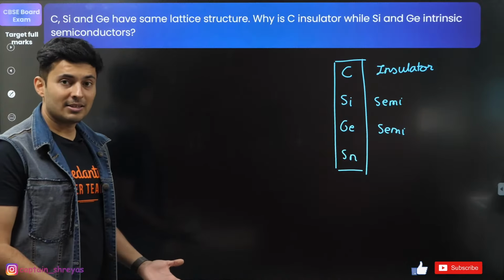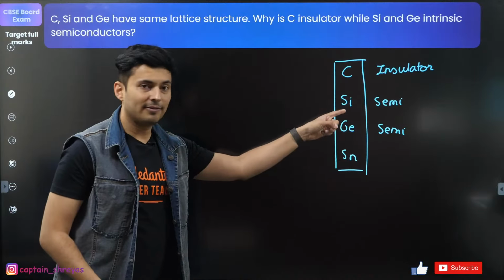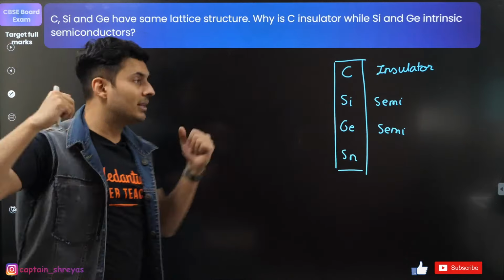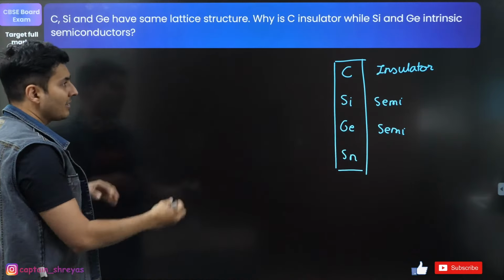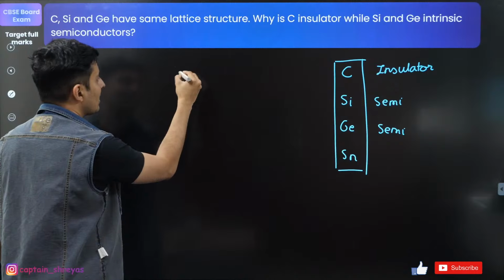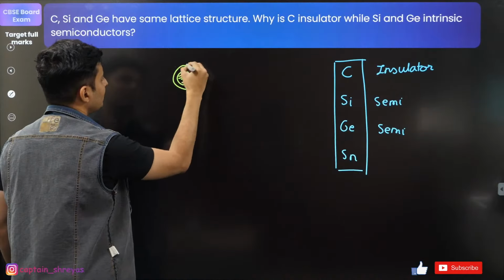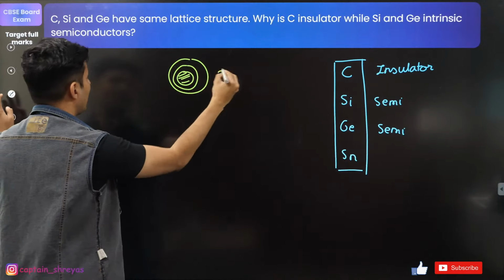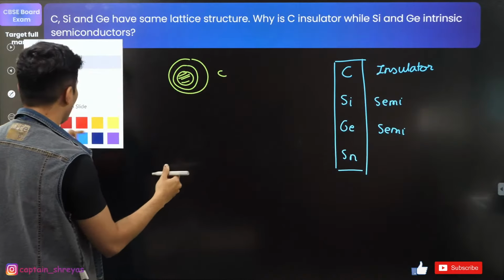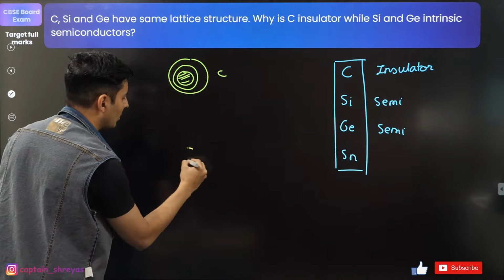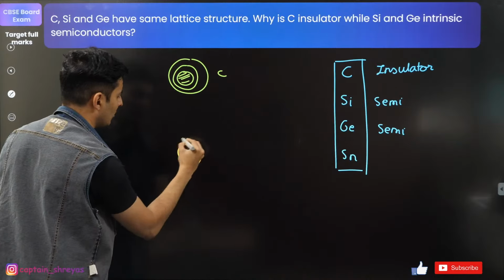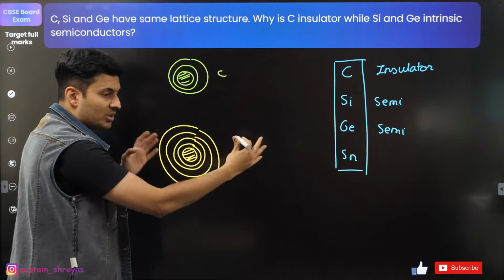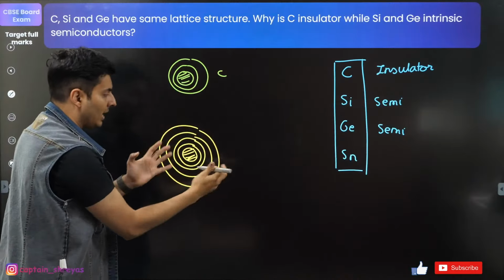The reason is, in silicon and germanium, think about the electrons on the outermost shell as compared to the ones in carbon. In carbon, if this is the nucleus, the electrons are very close to the nucleus. Whereas in silicon or germanium, you have first orbit, second orbit, third orbit, so the shells are more in number.